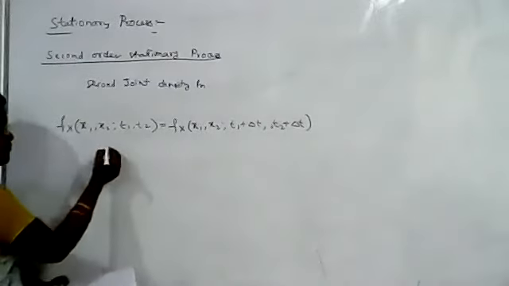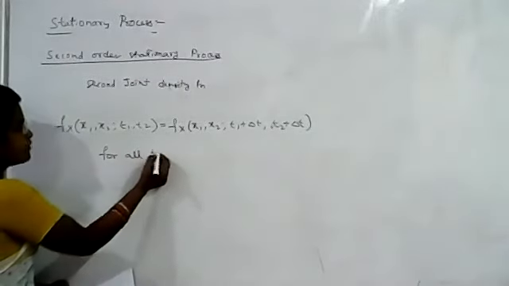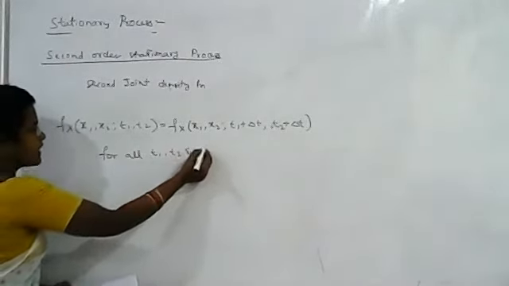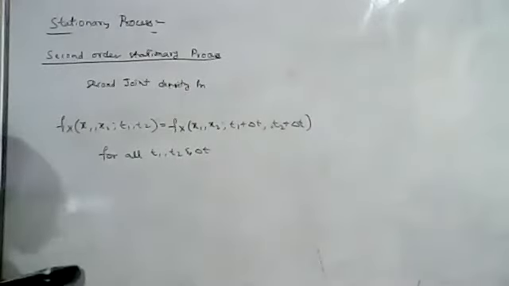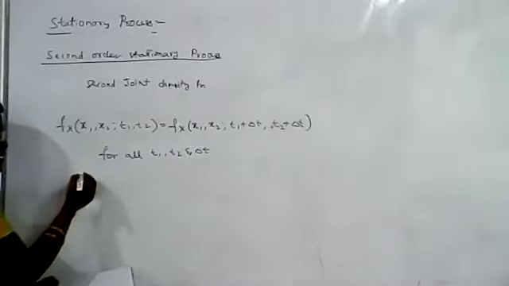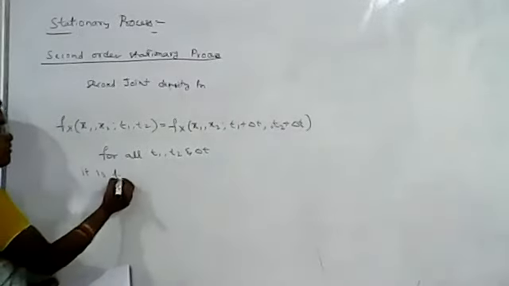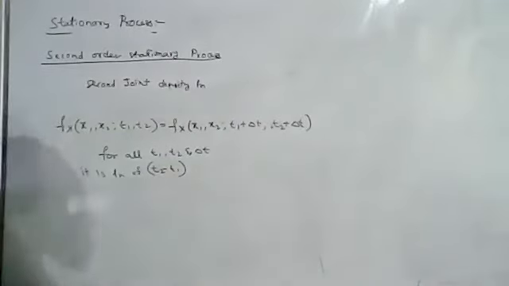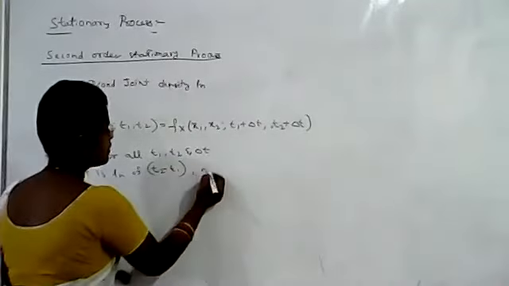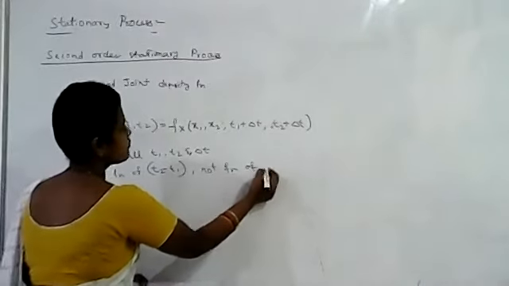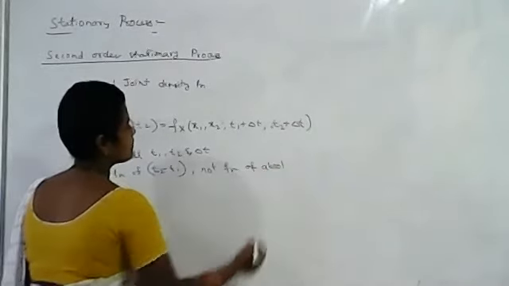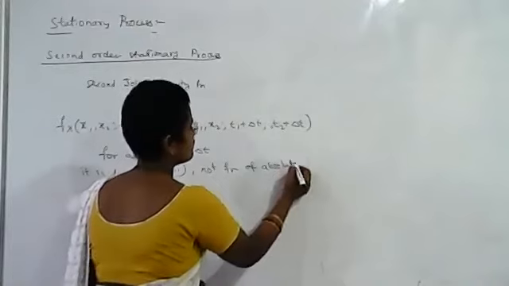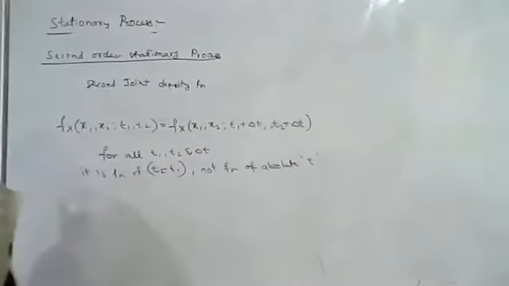This is true for all values of t1, t2 and del t. And it is a function of time difference. If you observe this equation, it is a function of the time difference, that is t2 minus t1. It is a function of time difference and it is not a function of the absolute value of t.